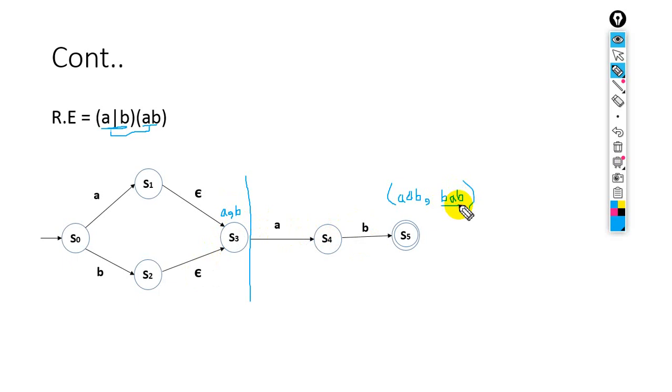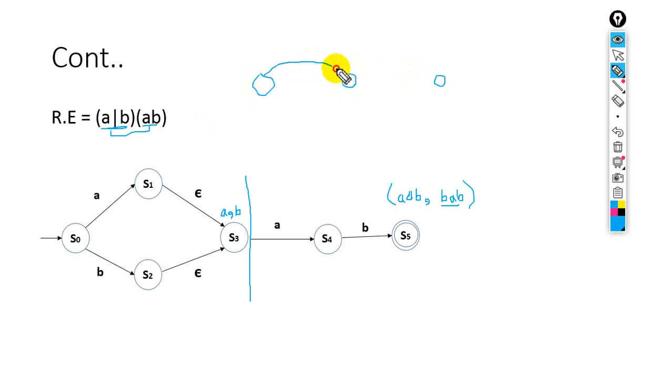Okay, so this was the state diagram of the finite automaton NFA of this regular expression. You can also draw like this. Look at this. If you want to remove the null string, then you can also draw like this.